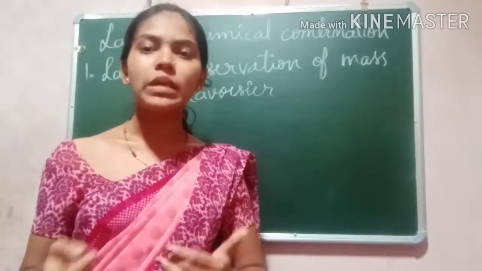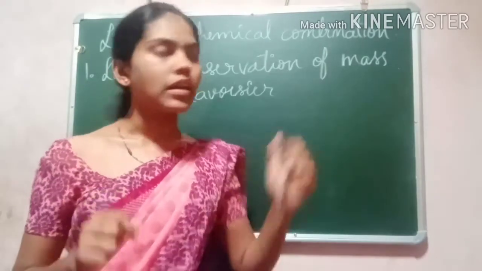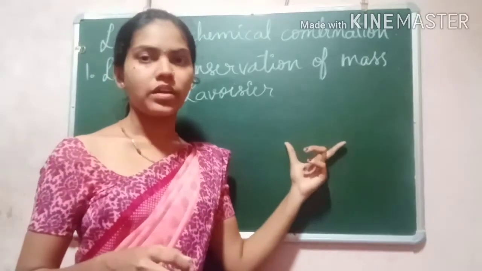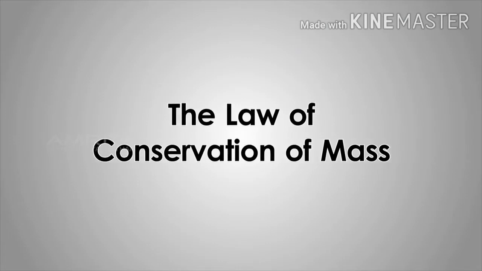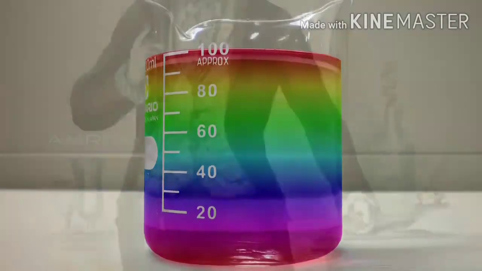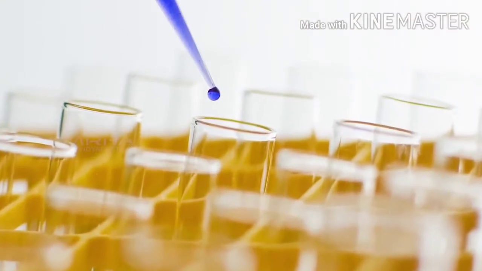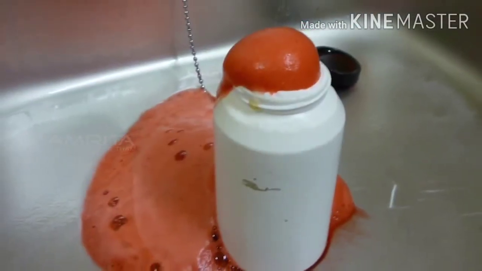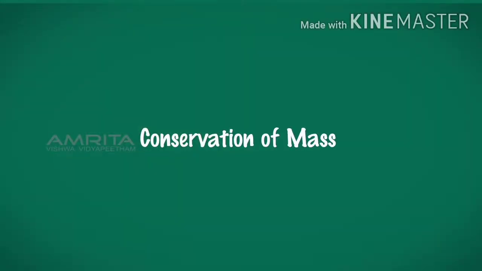From this activity you will be able to find out the answer: is there any change in the mass when a chemical combination of elements takes place? The law of conservation of mass. In every chemical reaction, the chemical substances react to form new products. The French chemist Antoine Laurent Lavoisier proved that in all chemical reactions, the mass of the substances produced is equal to the mass of the reacting substances. Then he proposed a law known as the law of conservation of mass.